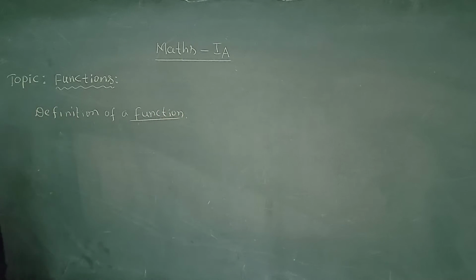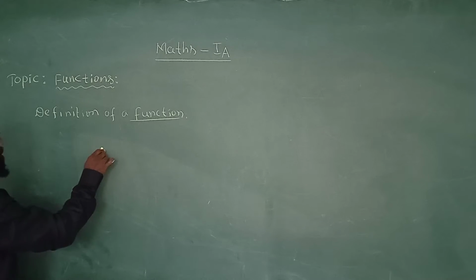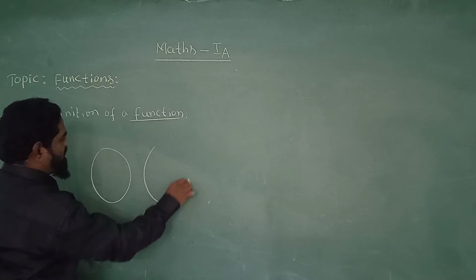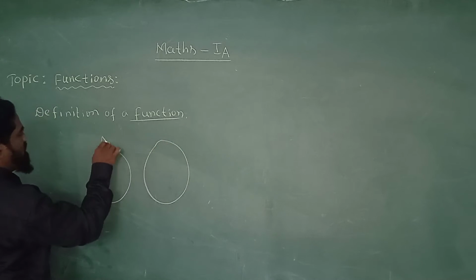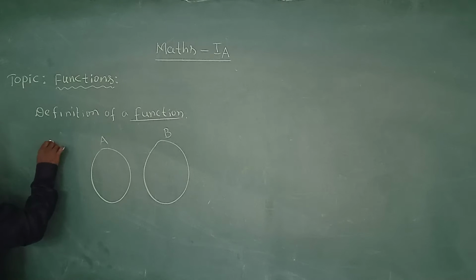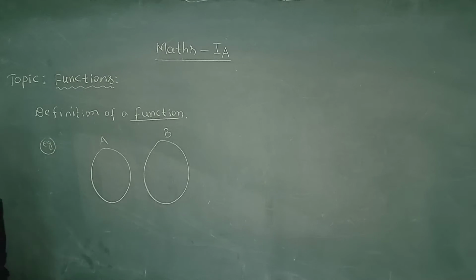Suppose A and B are two non-empty sets. They have some elements. I am giving an example to understand the definition of a function.